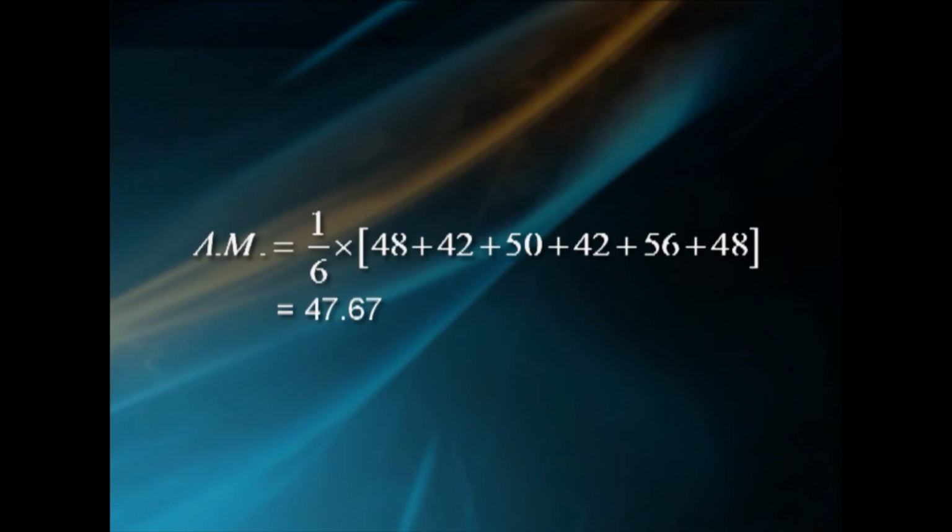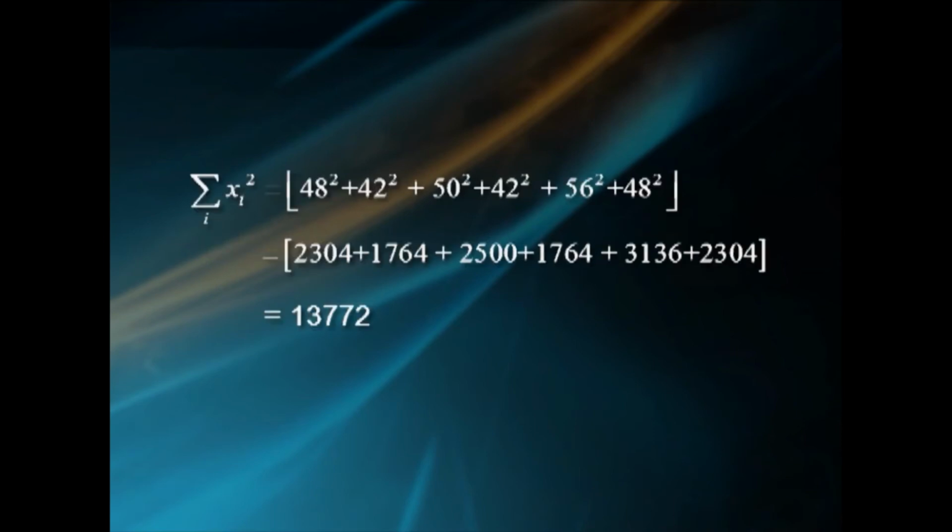For the second set, AM equal to 1 by 6 into (48 plus 42 plus 50 plus 42 plus 56 plus 48), that is 47.67. Sigma over i xi square equal to 48 square plus 42 square plus 50 square plus 42 square plus 56 square plus 48 square, that is 2304 plus 1764 plus 2500 plus 1764 plus 3136 plus 2304, that is